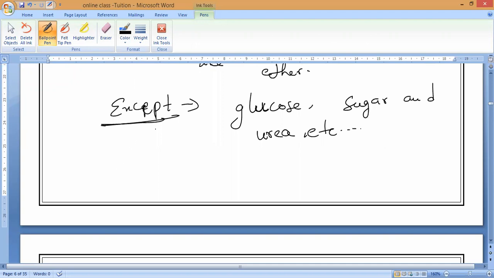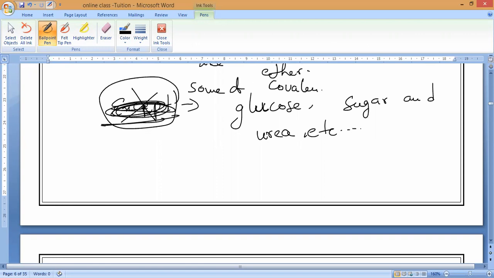Even though they are exceptions, you should not think they are not soluble in organic solvents. So some covalent compounds are also soluble in water. Examples: glucose, sugar, and urea, etc.